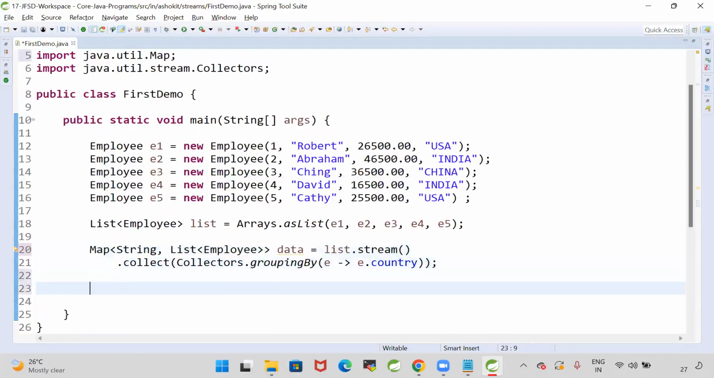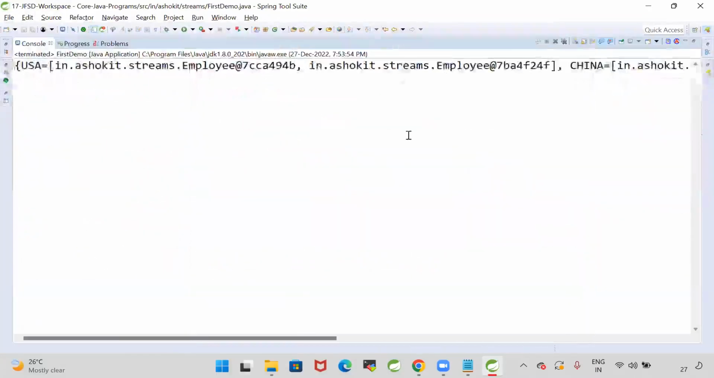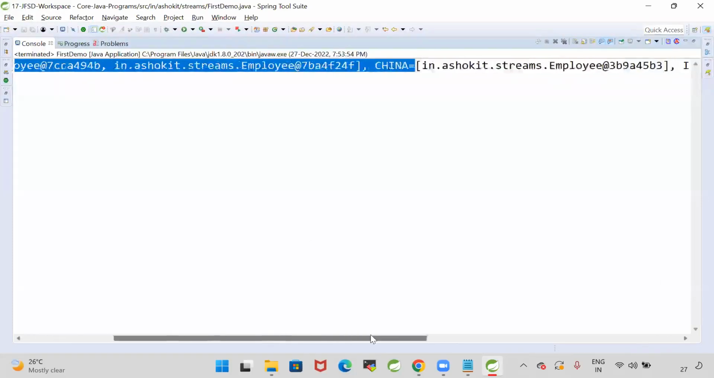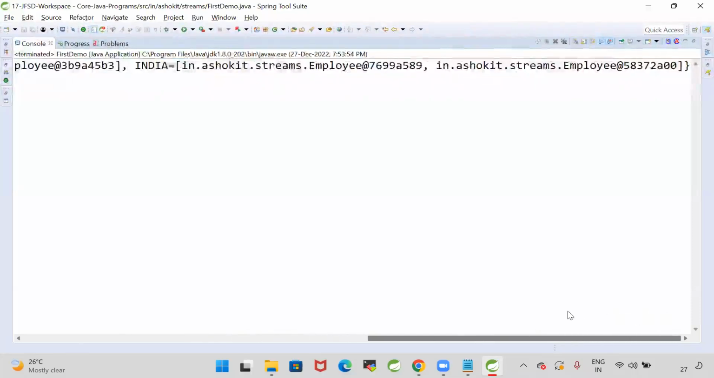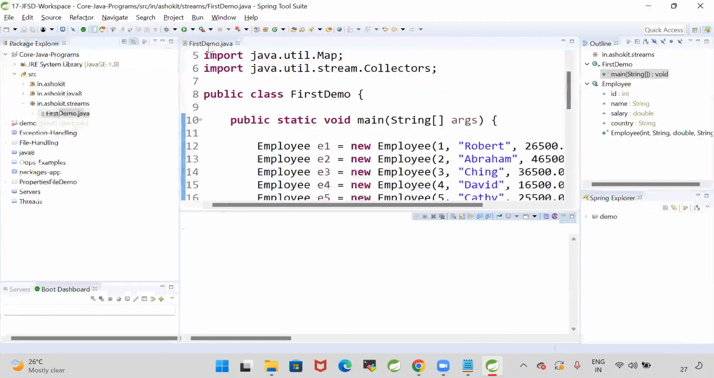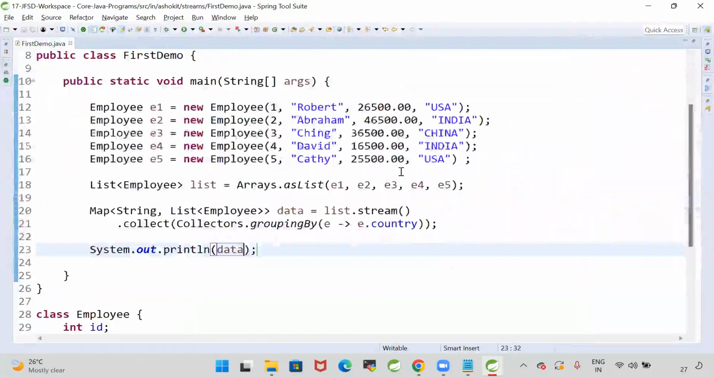Let us print this data, system.out.println of data. Let me print that on the console. Now see, it prepared the data as a map. There are 2 employees who belong to USA, 1 person belongs to China, and 2 people belong to India. Based on the country I want to group them. So now country became a key, USA is a key available in the map, and a list of employees is available as values.